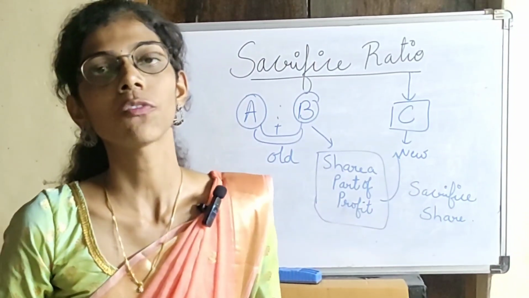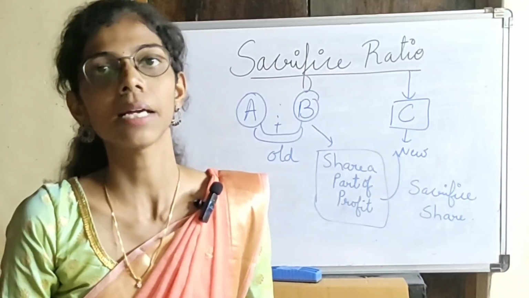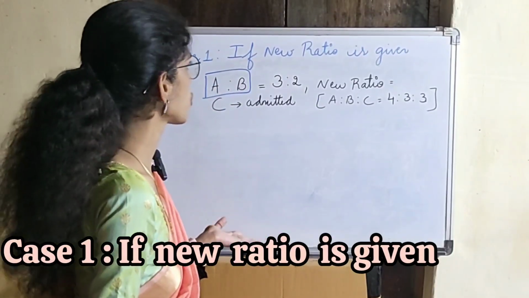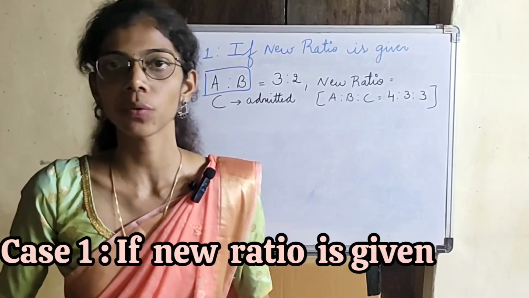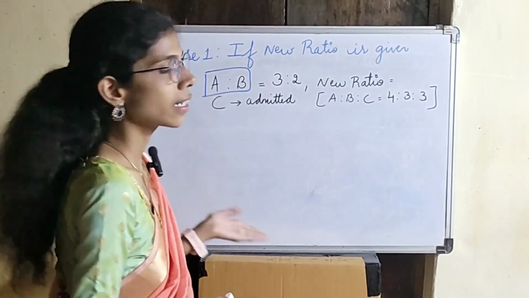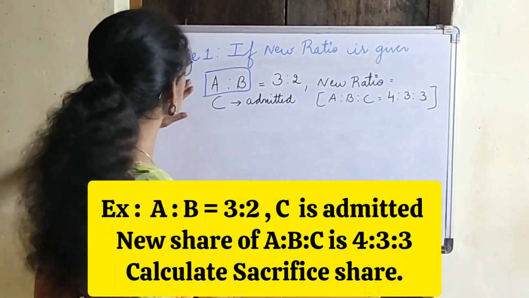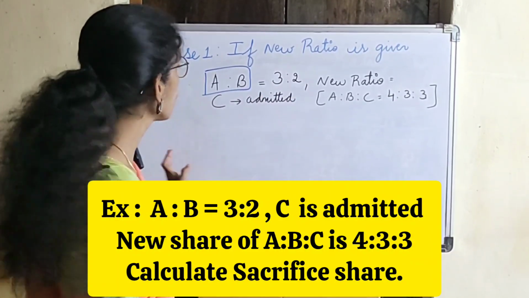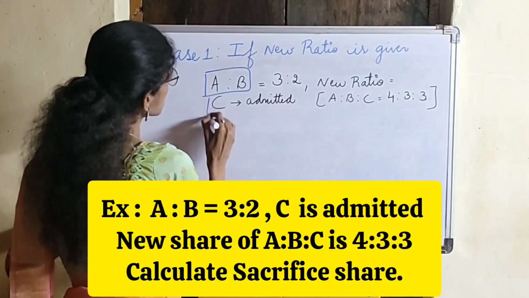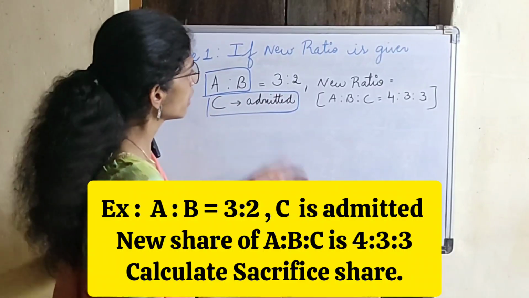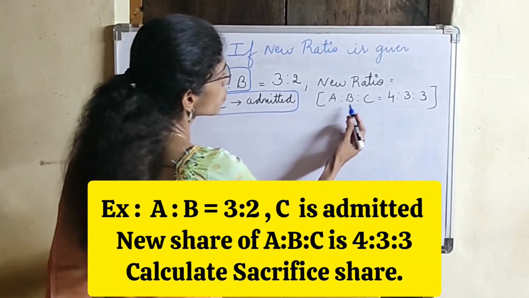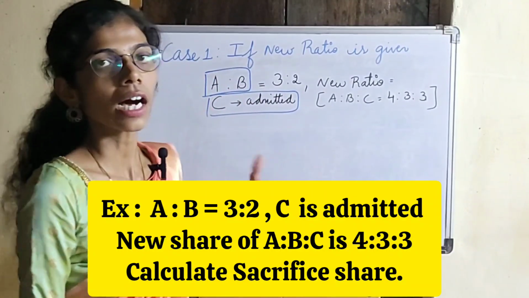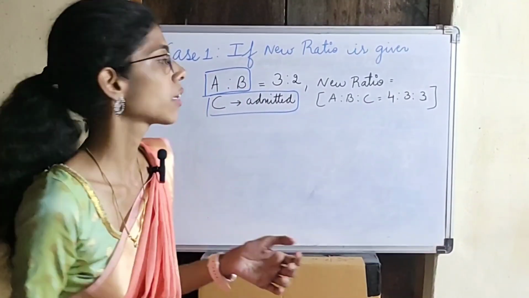So in this also we have to study two cases. Let us study them one by one. The first case is, if the new share ratio is given, how the sacrifice ratio will be calculated. Let us understand this with an example. Suppose there are two partners A and B. Their share was 3:2. C is admitted into the business. Then the new share will be A:B:C, that is 4:3:3. So in this case, how will the sacrifice ratio be calculated?